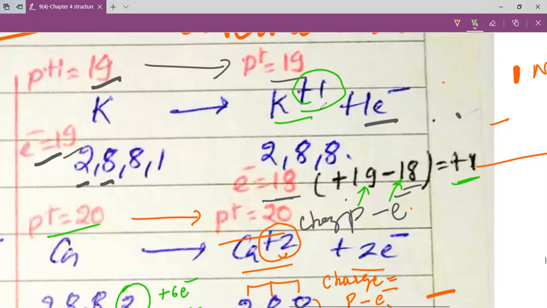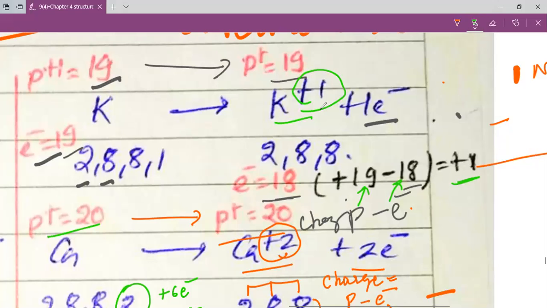The octet is achieved by gaining 2 electrons and the new electronic configuration is 2,8. Same way, if you look into nitrogen, the electronic configuration is 2,5. To achieve the octet, the nitrogen gains 3 electrons and it becomes N minus 3, because 3 electrons are gained and the number of electrons becomes more than the number of protons, and here the new electronic configuration is 2,8 and again the octet is achieved.